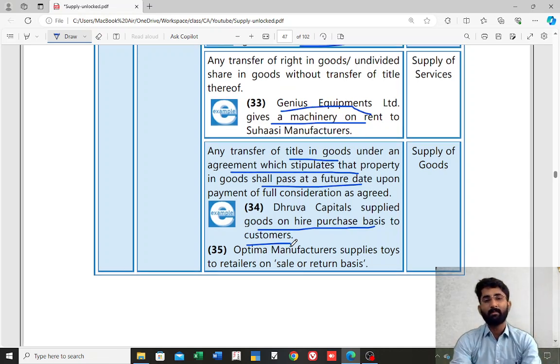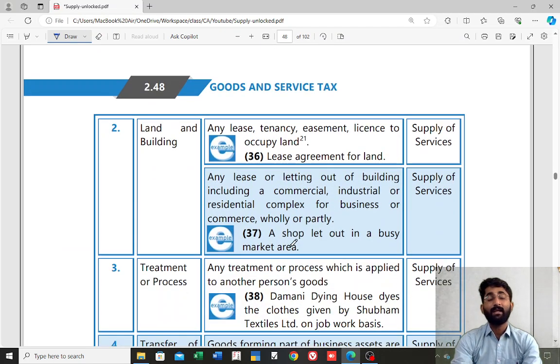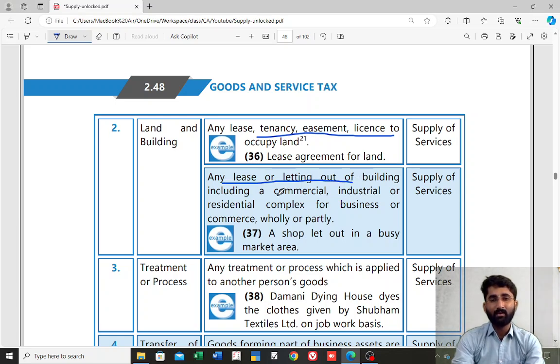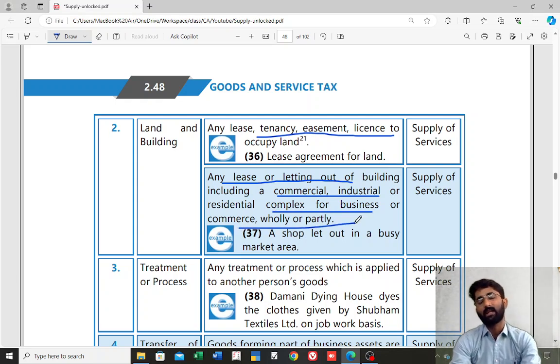Next one, important one, paragraph number 2, which is the land and building case. Any lease, tenancy, easement, license to occupy the land, that will be considered as supply of service. Same thing in case of building also. Any lease or letting out of the building, including a commercial, industrial or residential complex for business or commerce, wholly or partly, that will be considered as supply of service.